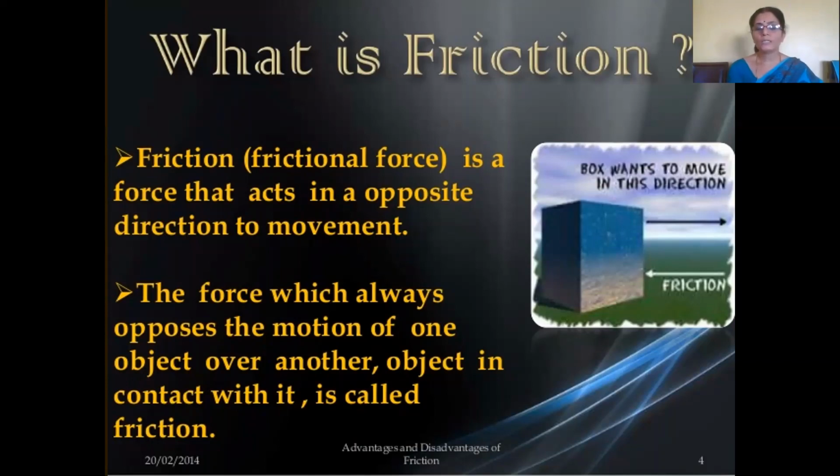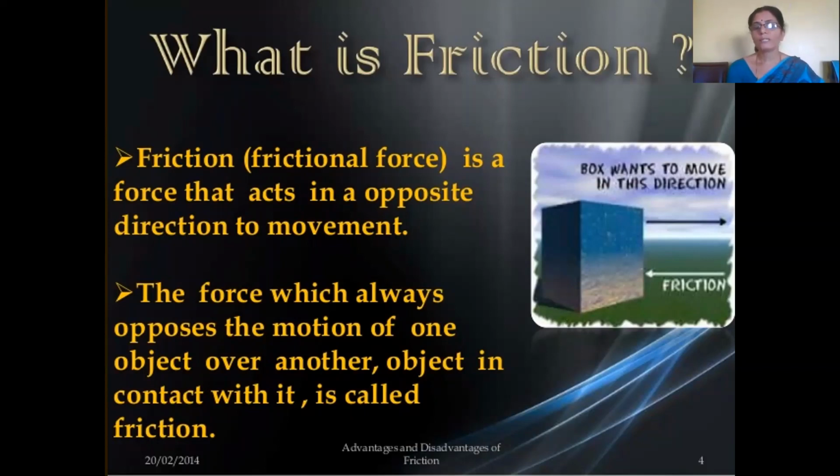If you see the picture here, a heavy box is at rest. If you want to move it, you push the box in the direction of the force applied. That is a pushing force. Here, the surface of the box is in contact with the surface of the ground.